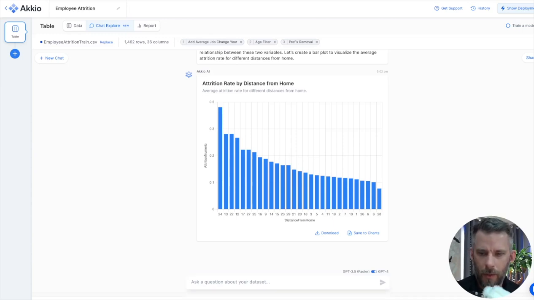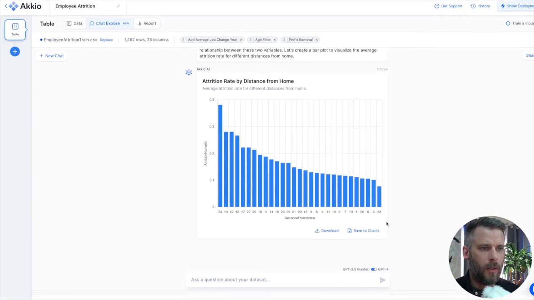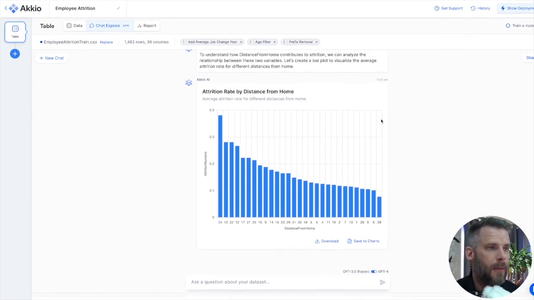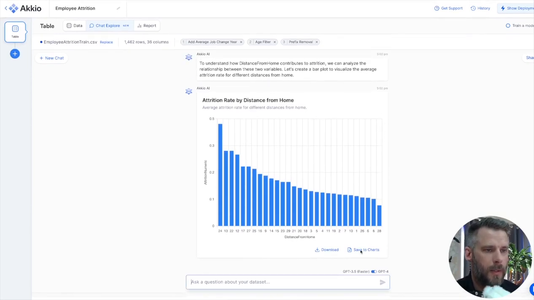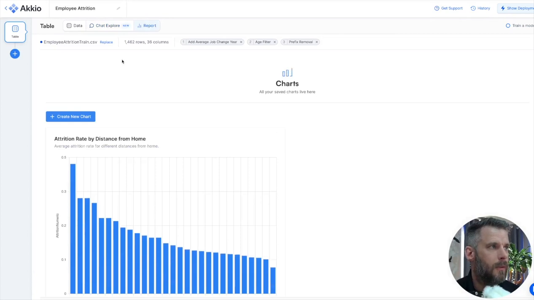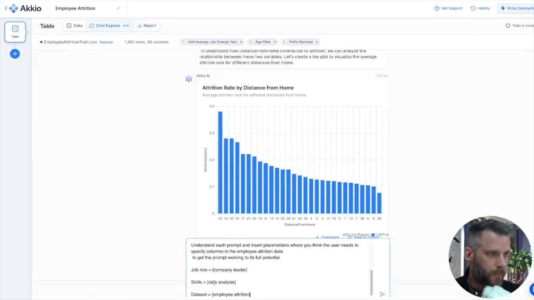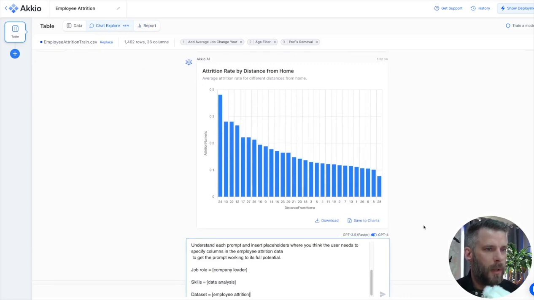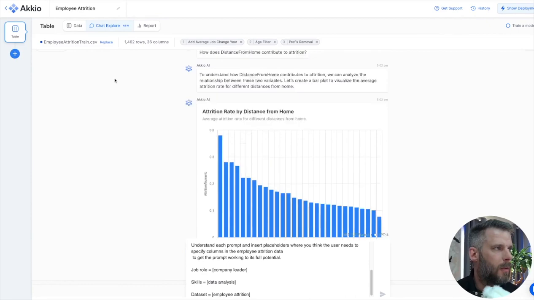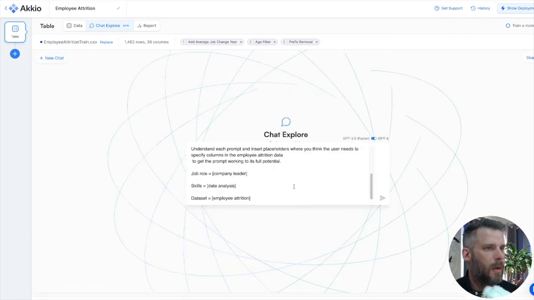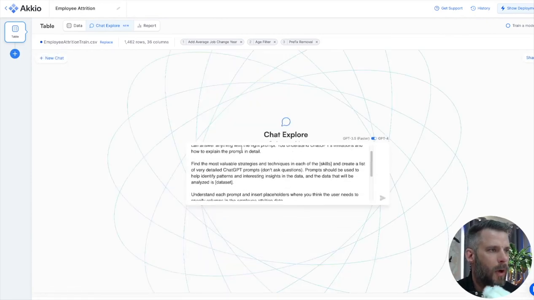Let's do one more thing that's interesting. We can really stretch this a little bit. First of all, let me save that one. I really like this one. So I'm going to save that one to charts. So it saves it over here for me. Go back to Chat Explorer. Let me just scroll through that and show you a little bit better. But understand each prompt. Let me just create a new one here. There we go.